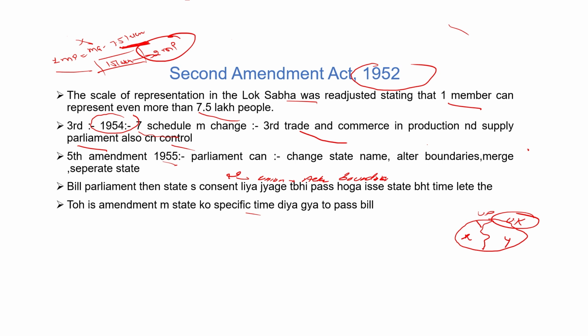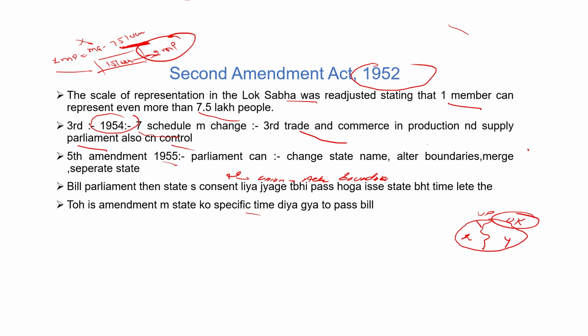So under this amendment, if Parliament wants to separate the boundaries of a state or merge the boundaries of a state, Parliament also has to consult the state legislature. A bill is sent to the state also. The state has to give its assent, or the state has to pass the bill.